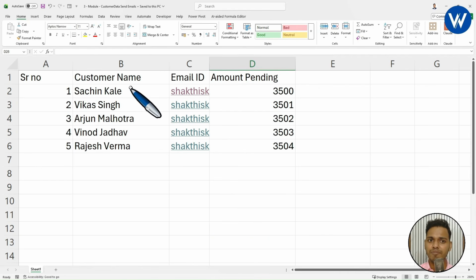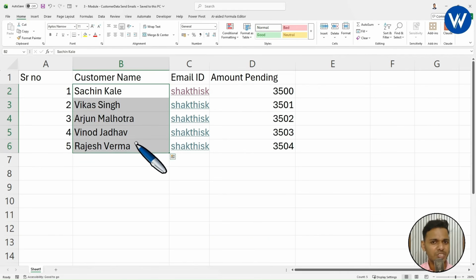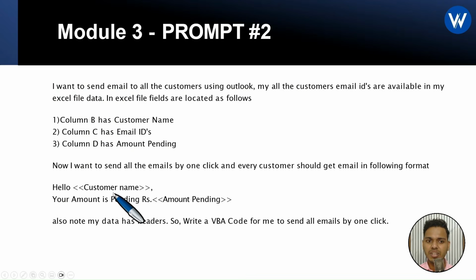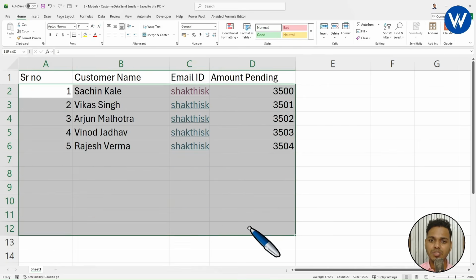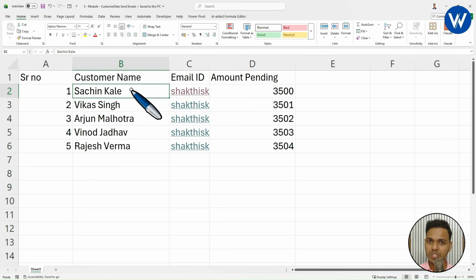Now let's suppose I manually send mail to each customer, it will be completely time consuming, because I need to change the customer name and amount pending every time, right? Now let's suppose you have data of more than 10,000 customers, can you send manually? No, right? So what we can do is take the help of ChatGPT to generate the VBA code, and just by one click you can send mail to all the customers within a few seconds. It is completely shocking, right?